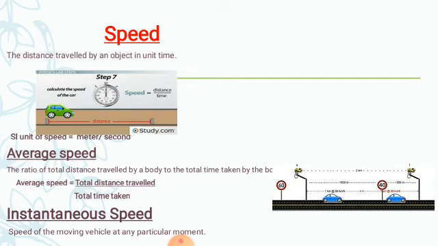Or, a very good other example is when you are going to some hill station. If you compare the speed of the car on a plain road and the speed of a car on a hilly road, the speed always changes. On the hilly road, when the driver or your father drives the car, at every moment of time, at every turn around the hill, the speed of the car is changing. So that speed is called the instantaneous speed, meaning the speed of a moving vehicle at any particular moment.